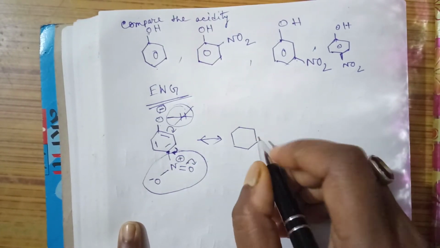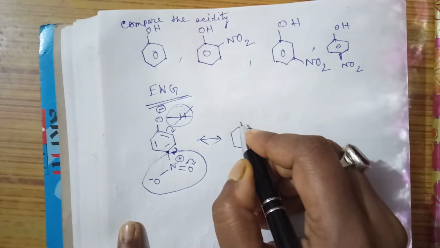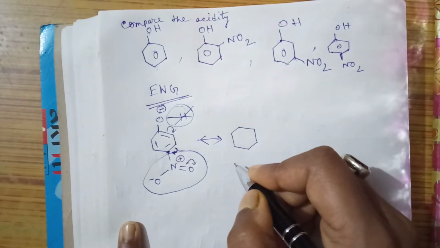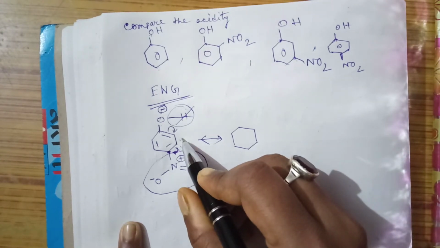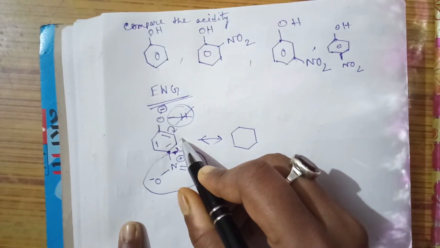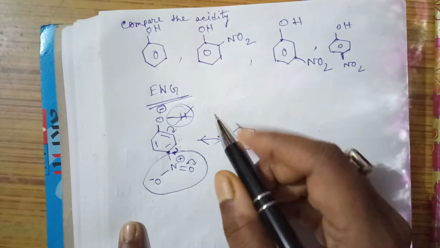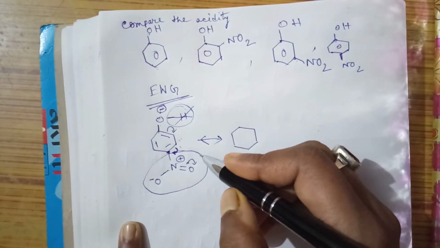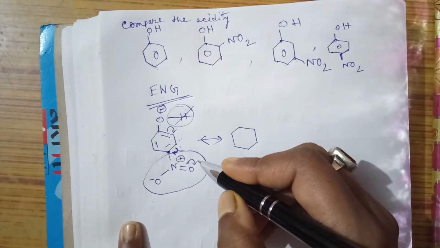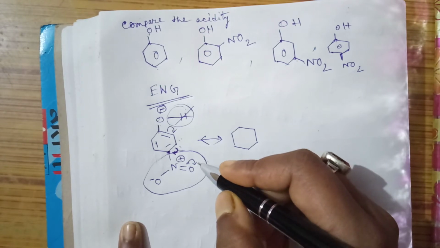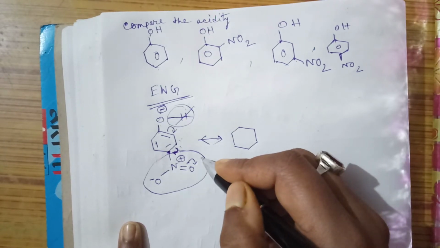That's why the negative charge on the oxygen decreases and thus makes it more stable. Phenoxide ion will be more stable. That's why it will be more acidic in nature. So always remember that if any group has an electron withdrawing nature and has minus R and minus I both, then this type of group always will increase the acidity of the phenol.